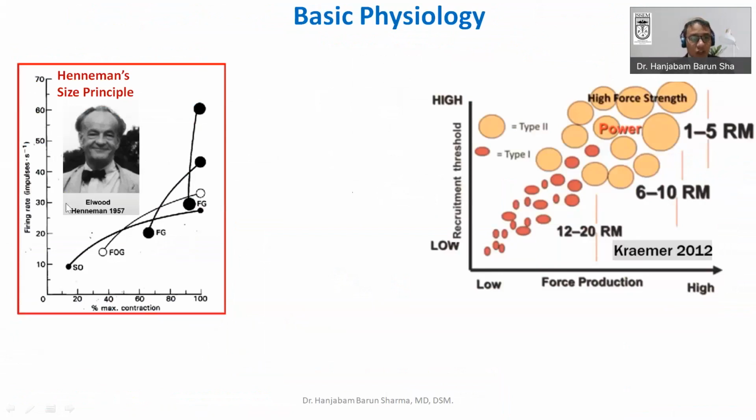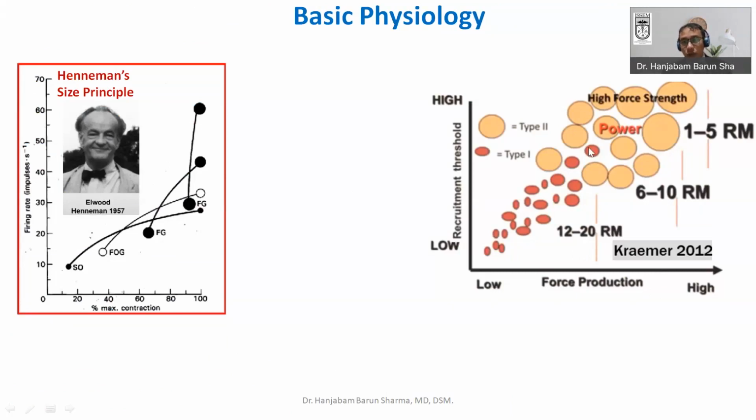We already know that with increasing force, there is increased, orderly recruitment of the motor units. That is the size principle, or principle of orderly recruitment, which is also known as the Henneman size principle. It was given by Elwood Henneman.